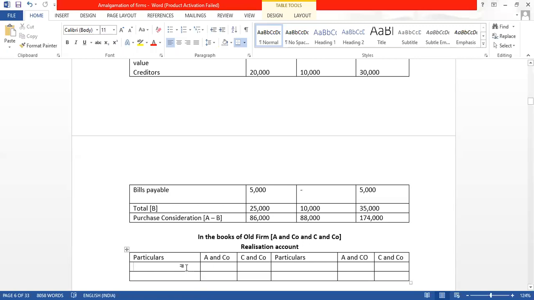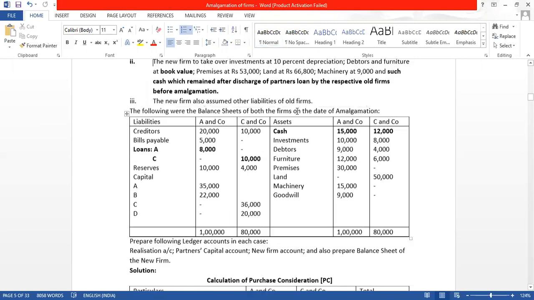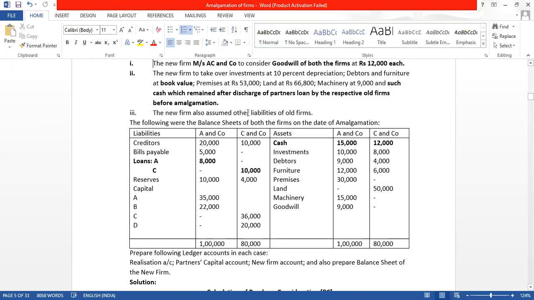Now let us move ahead to the next step. They have told that we have to prepare realization account, partners capital account, and new firm account in the vendor company. Vendor company are those company who are selling their business.